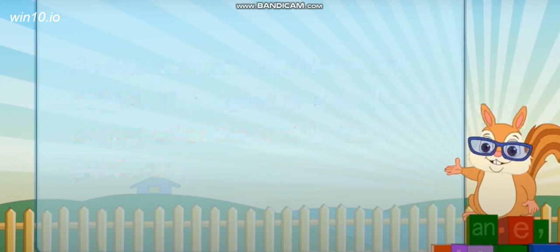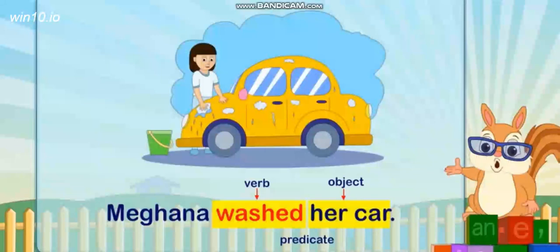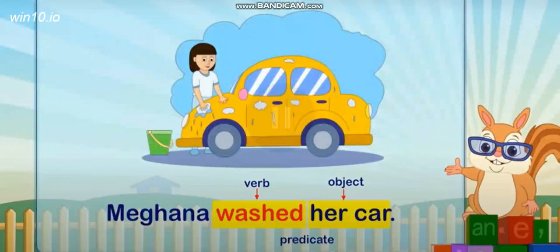For example, Meghna washed her car. Look, Meghna is the subject, washed is the verb, and after the verb there comes an object, that is, her car. So verb plus object forms a predicate. Meghna is the subject, whereas washed her car is the predicate, in which washed is a verb. Why is washed a verb? Because it shows the action, and her car is the object.